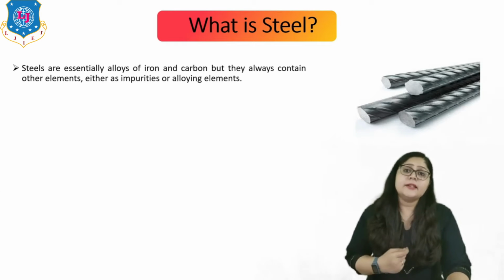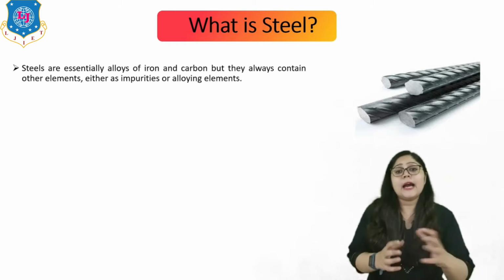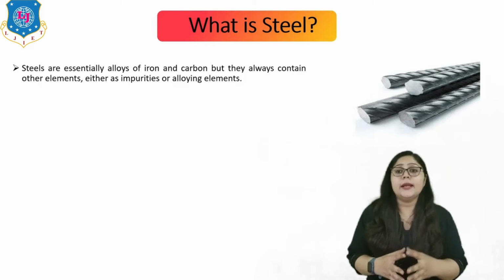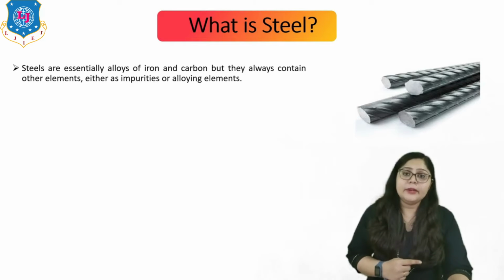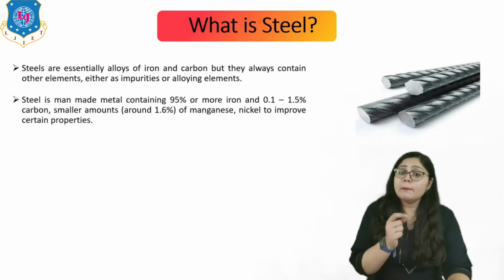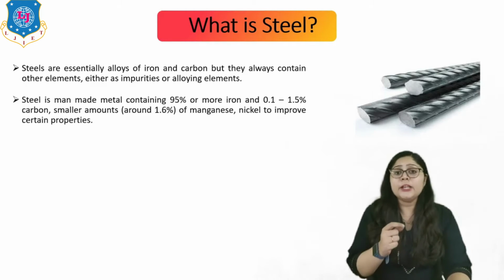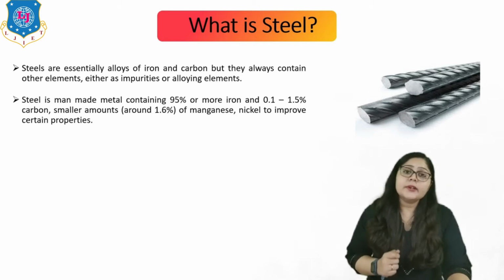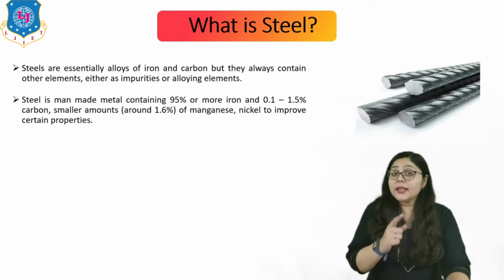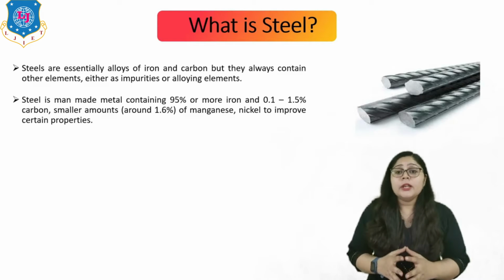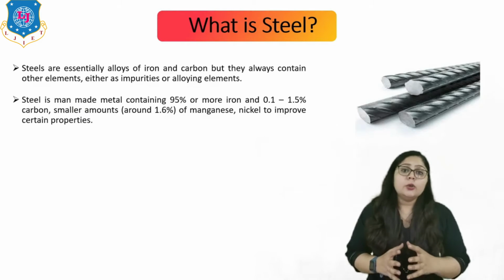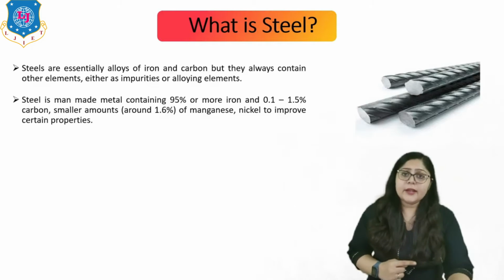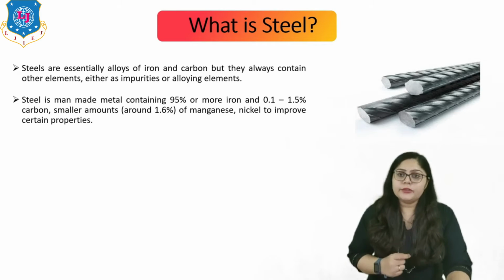Steels are essentially alloys of iron and carbon, but they always contain other elements, either as impurities or alloying elements, right? Steel is a man-made metal containing 95% or more iron and 0.1% to 1.5% carbon. A smaller amount, around 1.6%, of manganese and nickel is added to improve certain properties, right? So those are the ingredients of steel.